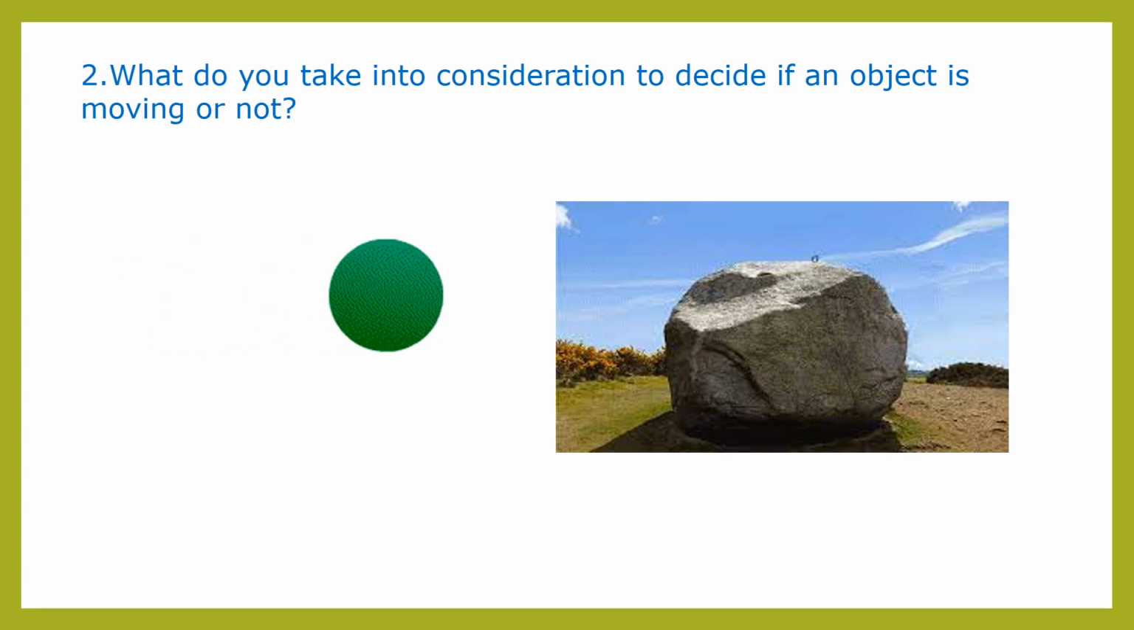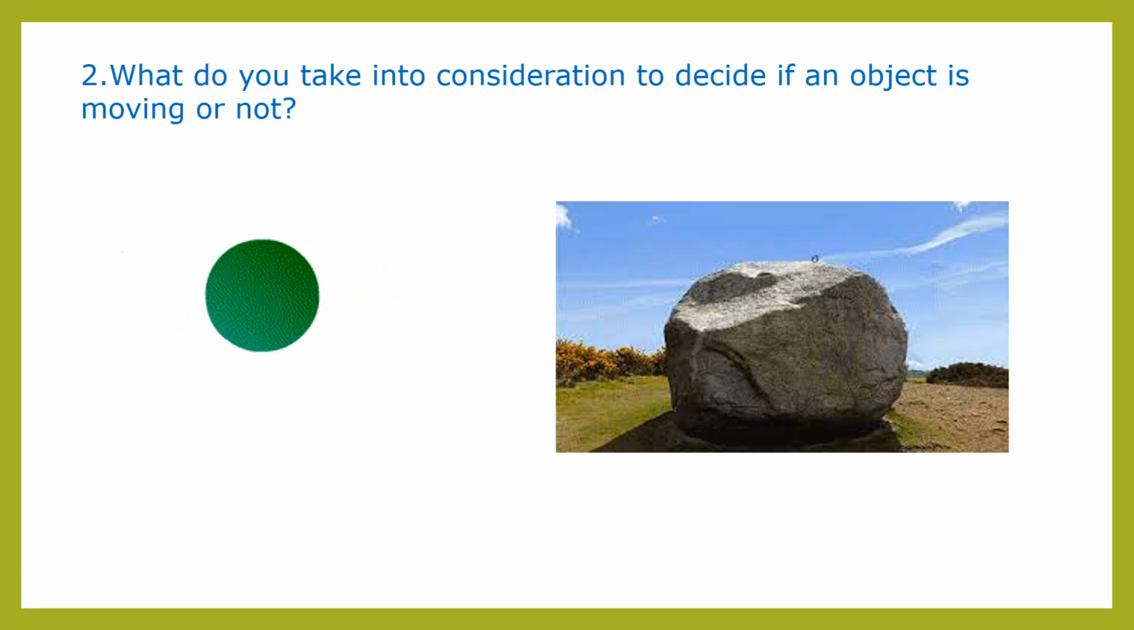Now, second question, children. What do you take into consideration to decide if an object is moving or not? So, to decide whether an object is in motion or not, we consider whether it changes its position with respect to its surroundings or not. So, when we say that an object is in motion, it is changing its position from one place to another place. So, this ball is in motion.